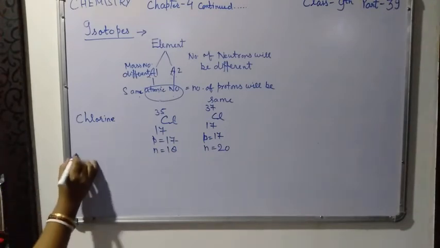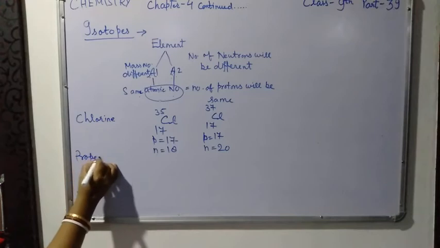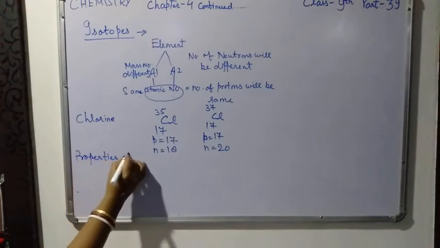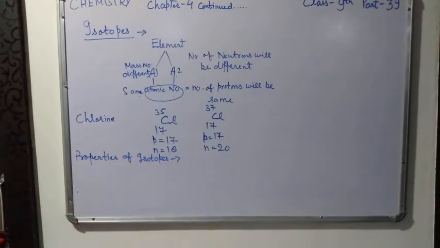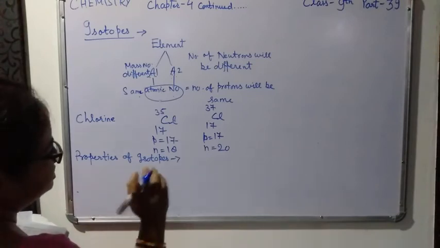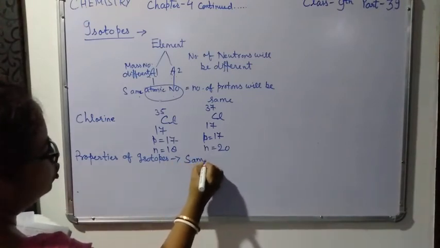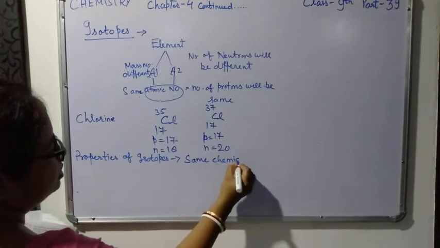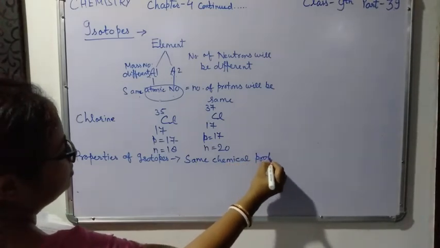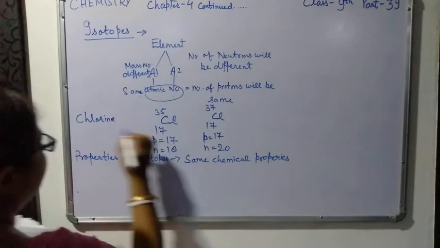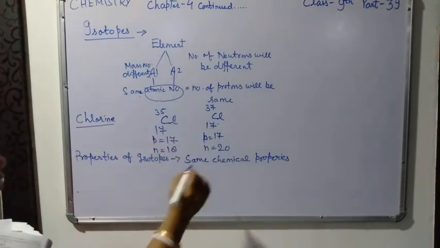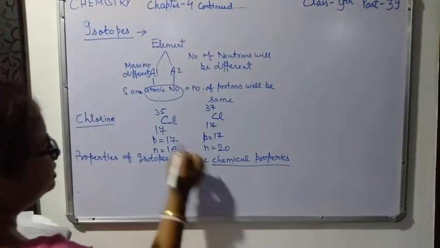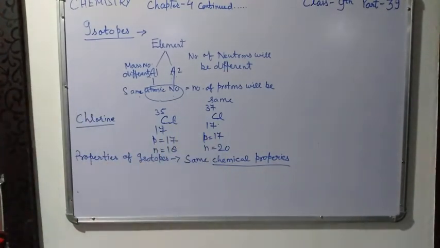Now, the properties of isotopes. Isotopes have the same chemical properties. Always remember that isotopes have the same chemical properties. The isotopes of chlorine have the same chemical properties. I am talking about the chemical properties. They have the same chemical properties.